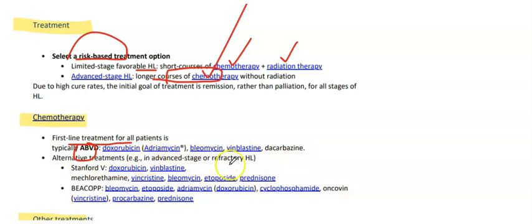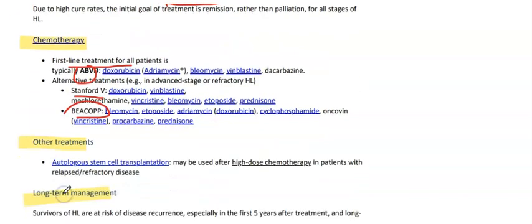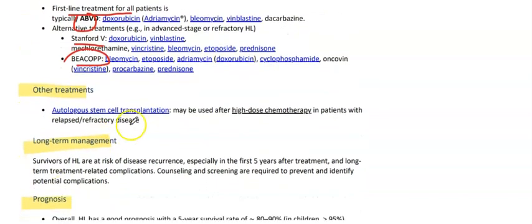Alternative treatments in advanced stages or refractory disease are Stanford V: doxorubicin, vinblastine, mechlorethamine, vincristine, bleomycin, etoposide, and prednisone. Other options include brentuximab vedotin and other treatments. Autologous stem cell transplantation can be used after high-dose chemotherapy in patients with relapsed or refractory disease.